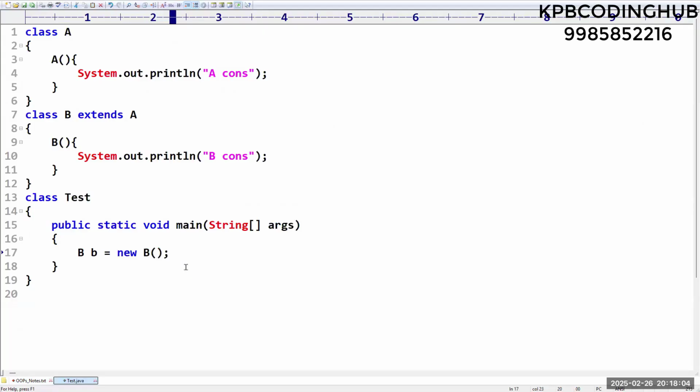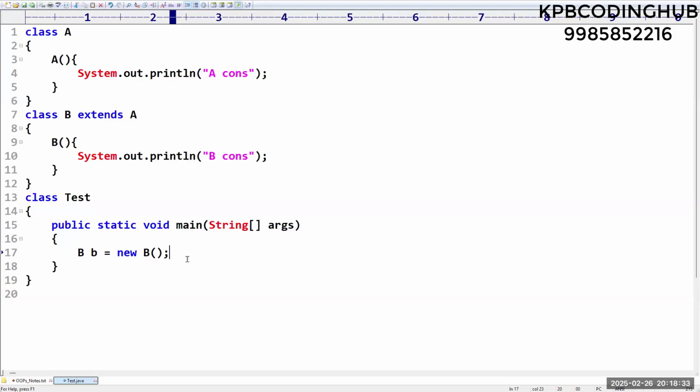Please confirm, friends. What is the output of this particular program? Anyone tell me. A cons, B cons. A constructor, B constructor. No, only the B constructor, right? Why? Because we created the object for which one? Child class B. Then it will execute only the child class constructor, not the parent class. Sir, everyone correct? Yes, sir.